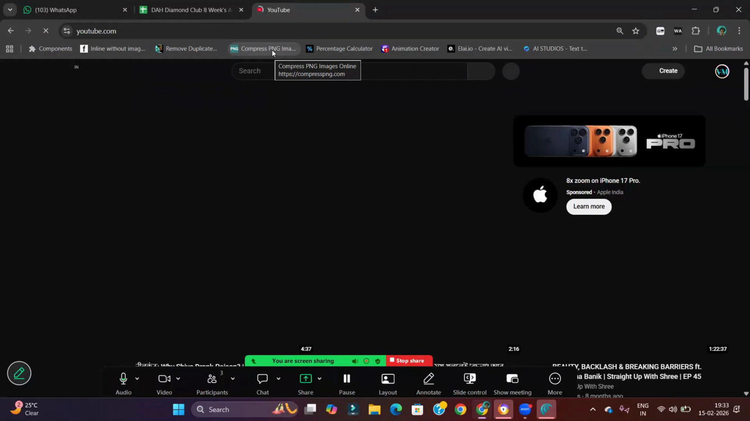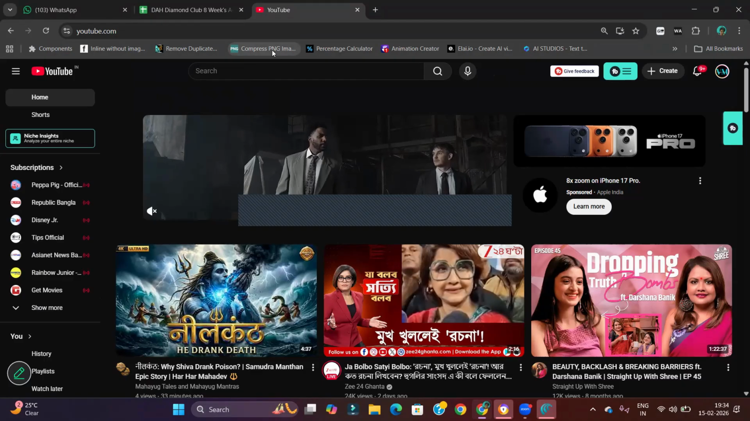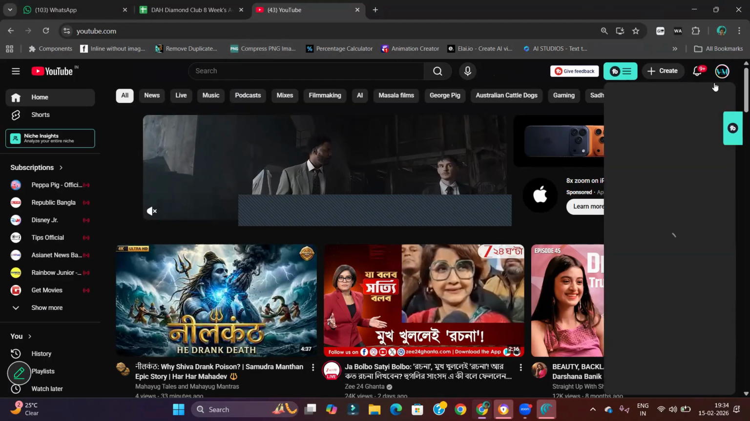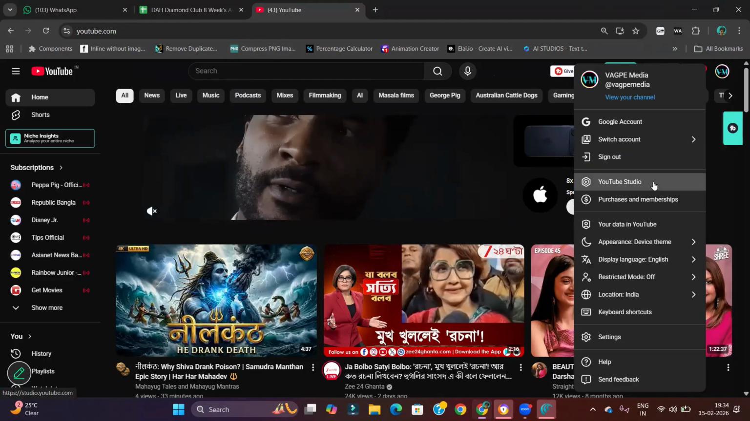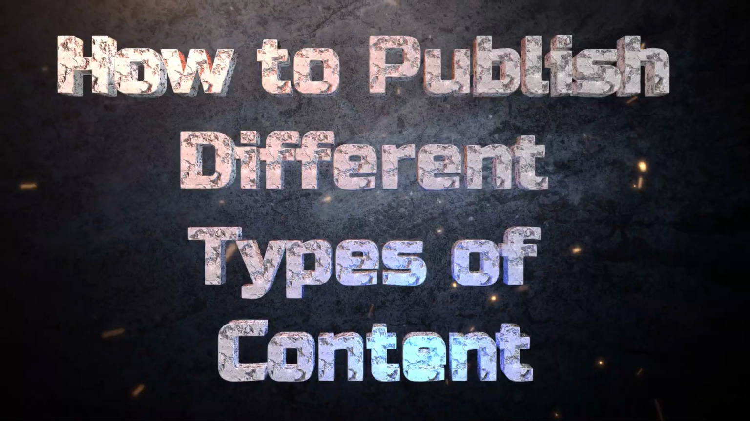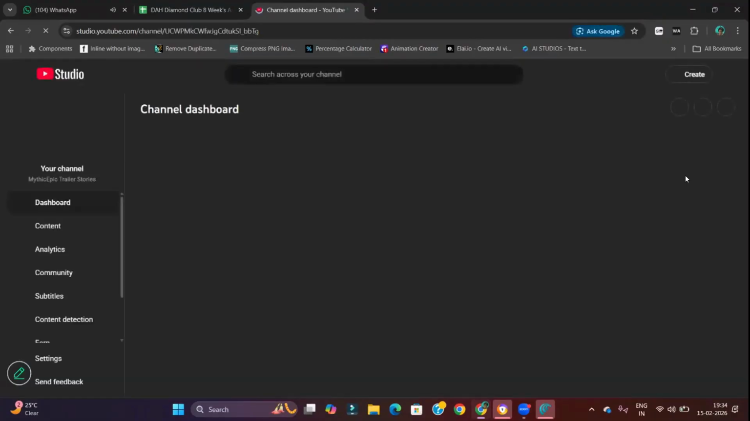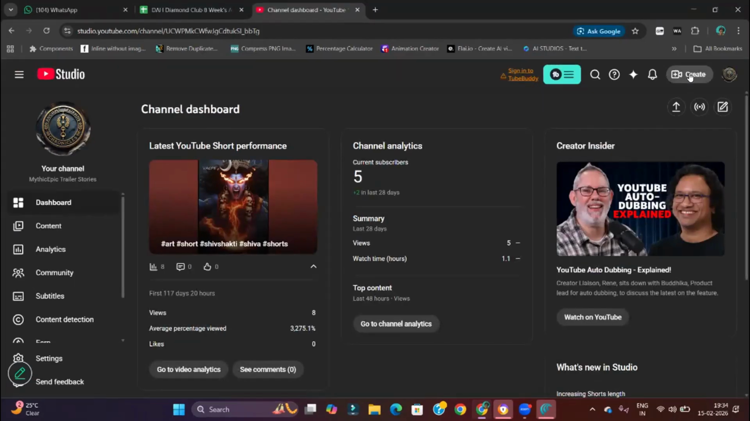So as we know, YouTube has two types of contents. One is long form content. One is shorts. Okay. So anything, whatever we can publish or we can do from YouTube is done from this create button, top right hand side create button.